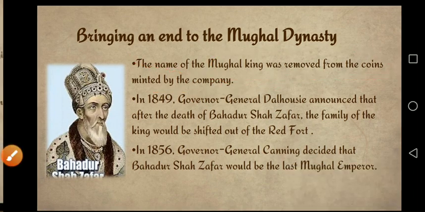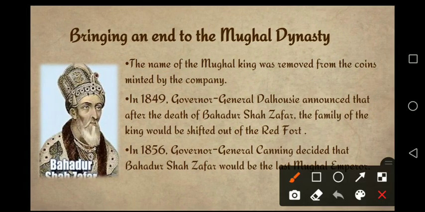Then in 1849, Governor General Dalhousie announced that after the death of Bahadur Shah Zafar, the family of the king would be shifted out of the Red Fort. What does it mean?